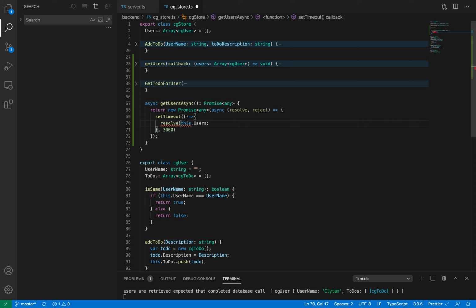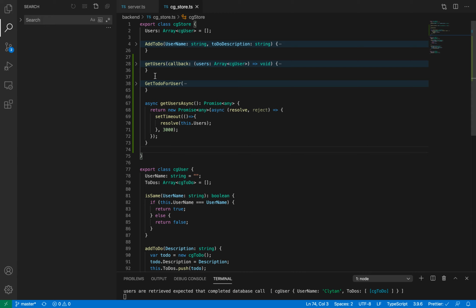So I'll resolve the promise by giving back the users which I got after 3 seconds. I will give back those users to resolve. This is done.